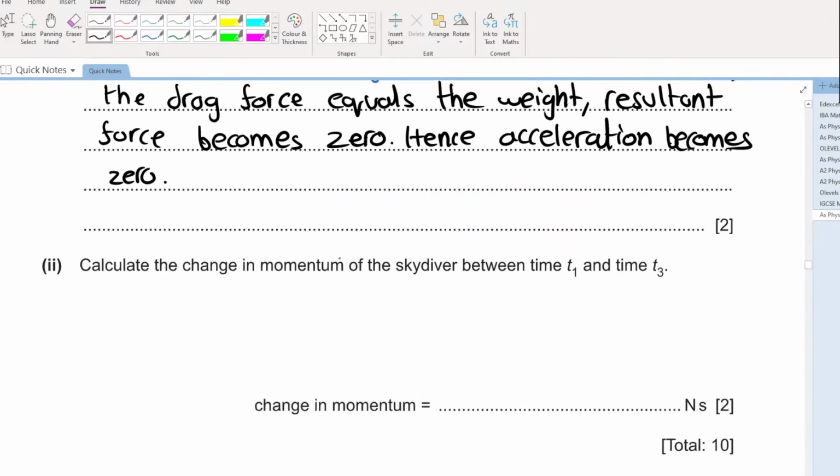Calculate the change in momentum of the skydiver between time t equals t1 and time t equals t3. You have to calculate the change in momentum of the skydiver between time t equals t1 and time t equals t3. What is change in momentum? Very, very easy.